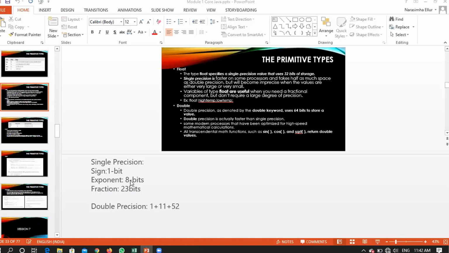So how will a single precision representation be done? Say for example, whenever you say a floating point value, it will be something like 0 point something or something like 2.546.